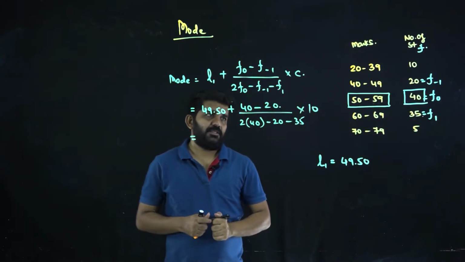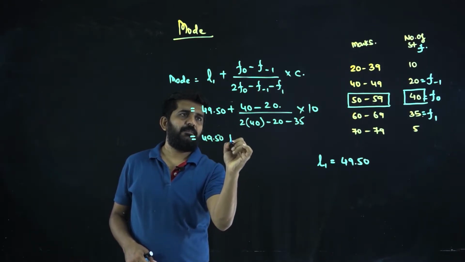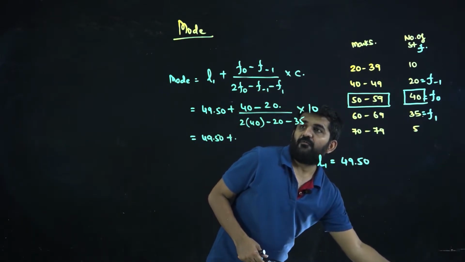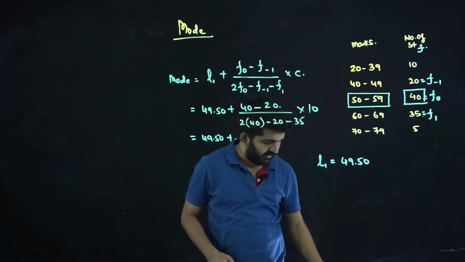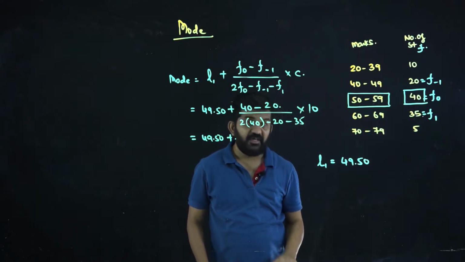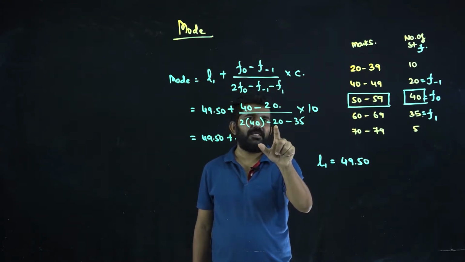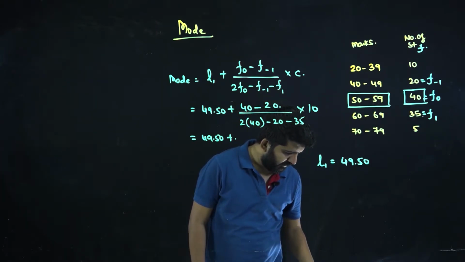We have learned this. Now how to find this? 49.50 plus, first I will multiply everything. 40 minus 20 is 20, multiplied by 10, divided by, what is this? 80 minus 20 is 60, 60 minus 35 is 25, and 200 divided by 25 is 8.